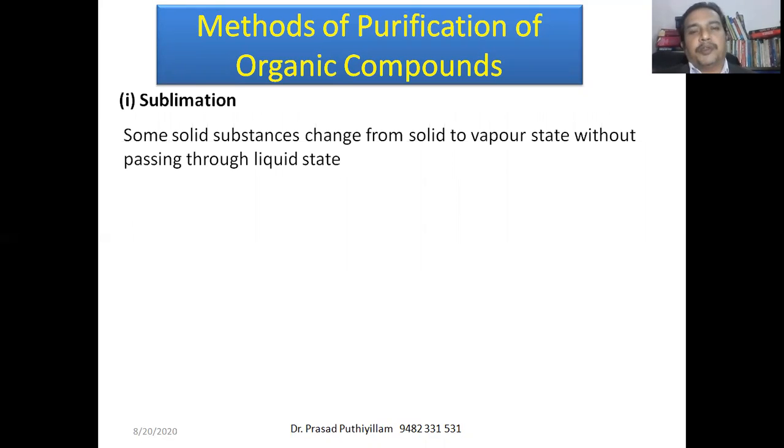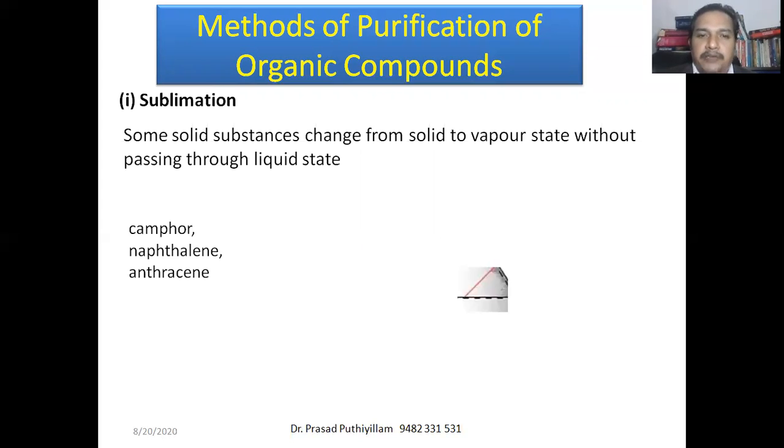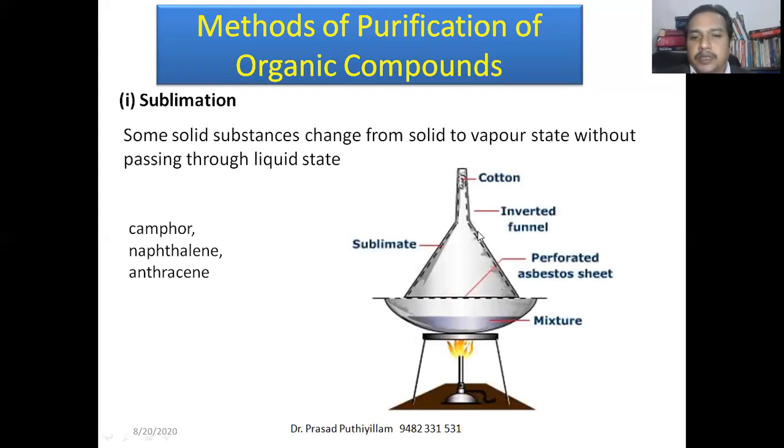Sublimation type of purification is possible for such solid materials which can be directly converted into gaseous state without passing through the liquid state. Examples are camphor, naphthalene, and anthracene. If they are present, to purify them, a simple lab setup is represented here.